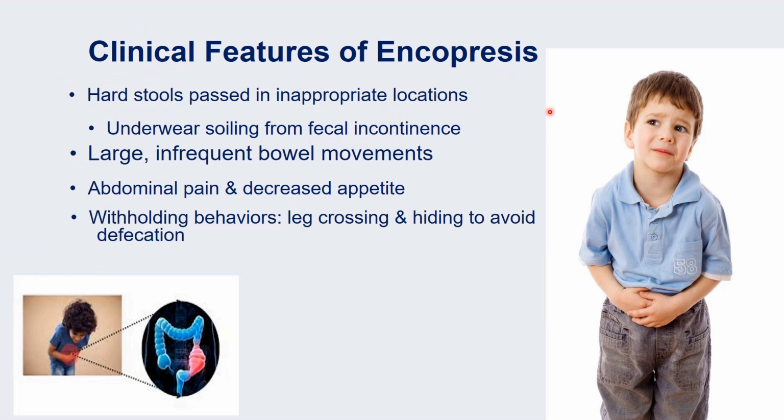Clinical features of encopresis: there is hard stool which is passed in inappropriate locations. There is underwear soiling from the fecal incontinence. There might be large infrequent bowel movements. There is abdominal pain and sometimes even distension, and because of that there is decreased appetite. The child has a habit of withholding the stool, so they stand cross-legged and then try to hide to avoid defecation. They are having the pain like this and then they are crossing their legs to avoid defecation because they are scared it is painful.